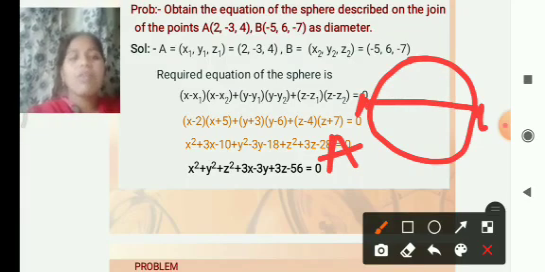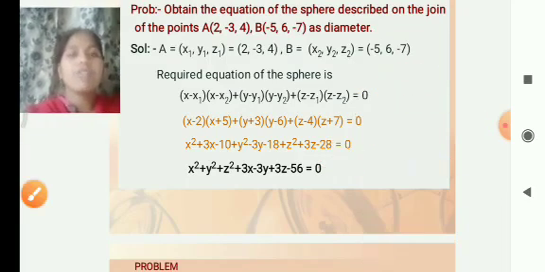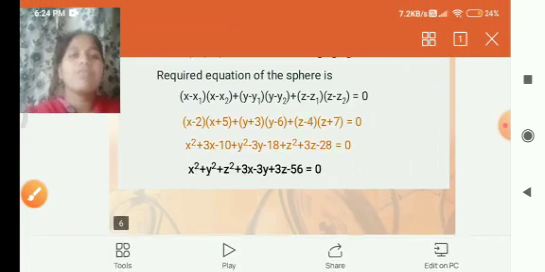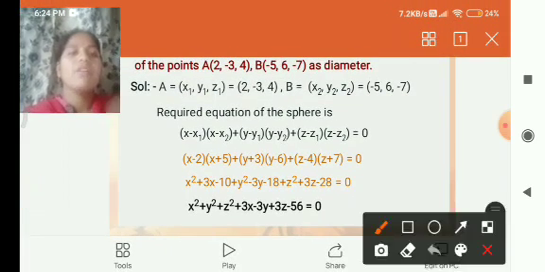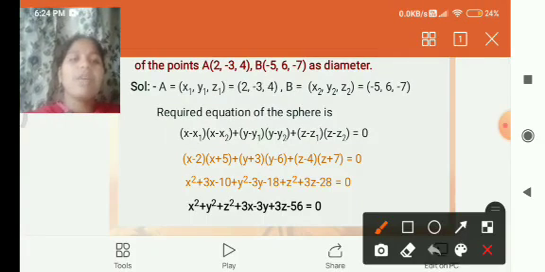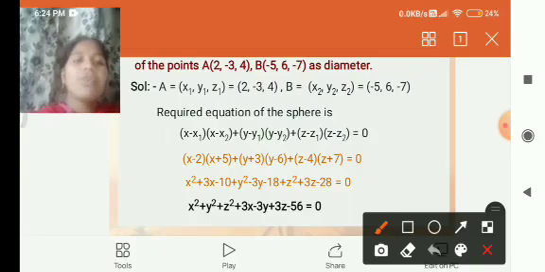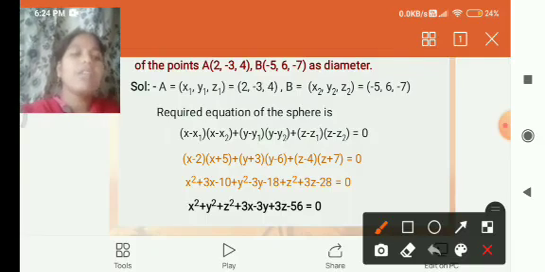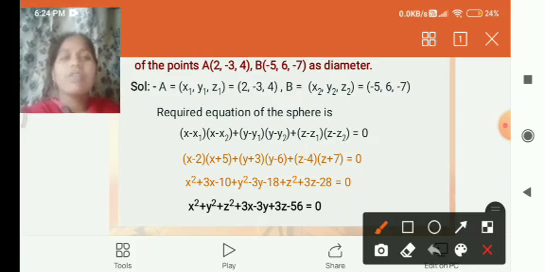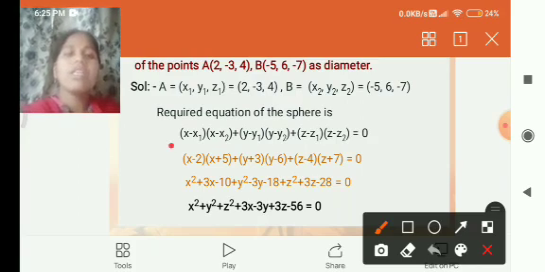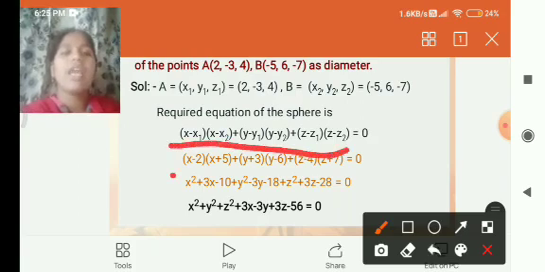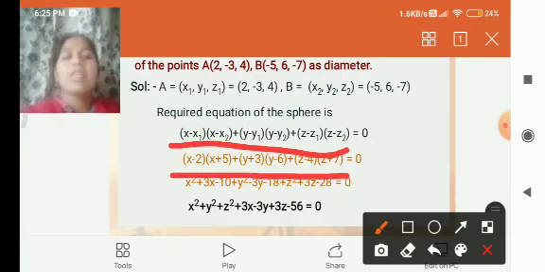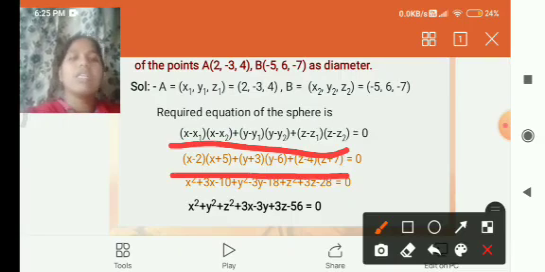By using the formula, we apply x1, y1, z1 and x2, y2, z2 in this principle: (x minus 2)(x plus 5) plus (y plus 3)(y minus 6) plus (z minus 4)(z plus 7) is equal to 0. Applying this formula, we get the equation.